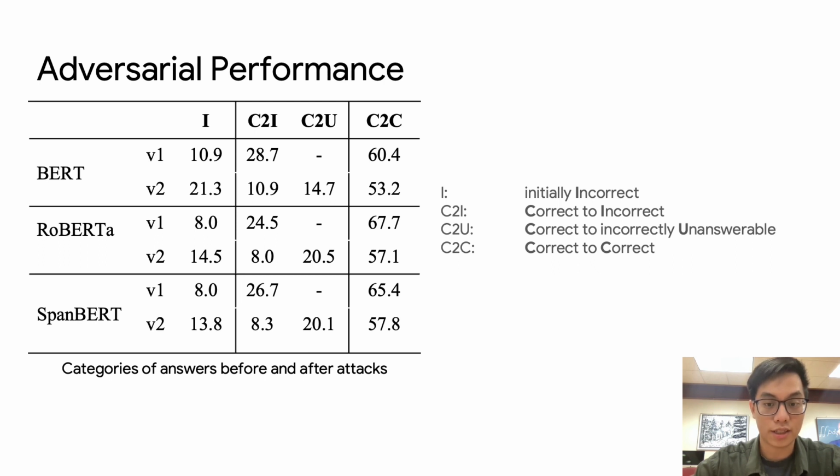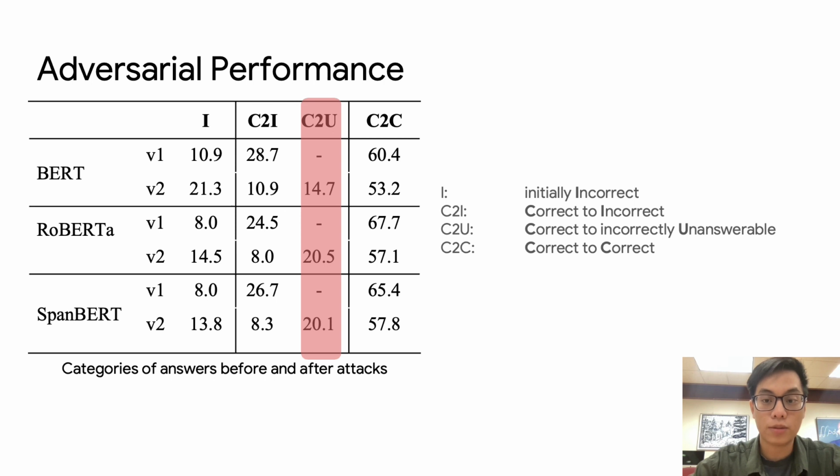The second one is C2I, which means initially correct, but then incorrect when being attacked. C2U means that initially correct, but then predicted as unanswerable by V2 model. C2C means that the answers are both correct before and after the attack.